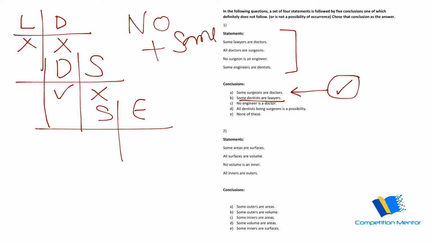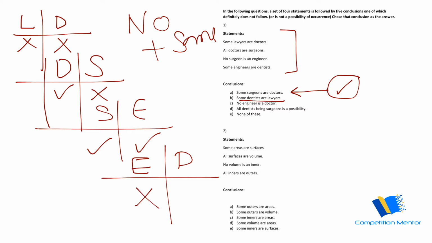If we see, no surgeon is an engineer, so tick tick. And some engineers are dentists. Why will this follow directly without a lot of steps? Because you have some here, you have some here, and you are connecting these two. Some plus some is anyway no conclusion, and whenever there is no conclusion, any possibility is true. So some dentists are lawyers is a possibility, which is true. So definitely does not follow doesn't apply here. Once we have the whole chart ready, you can go directly to the other questions. So this is also not our option.